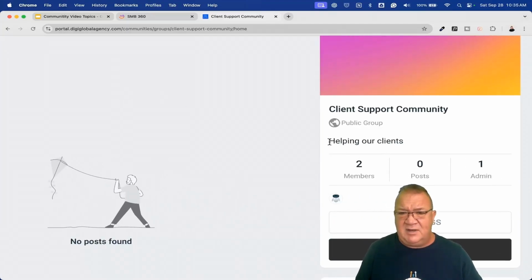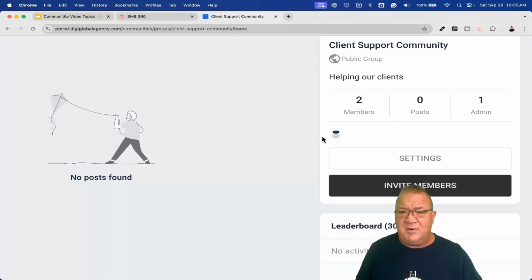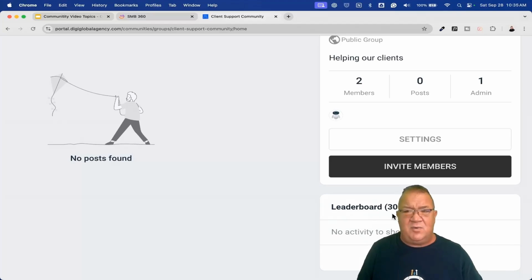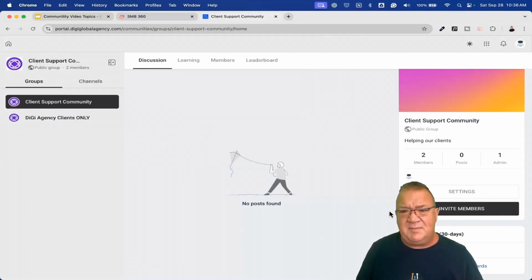Again, we have a little description helping our clients, the number of members, and our logo. Here are some of the settings. You can invite people, and then there's this nice little leaderboard. That's going to be a pretty cool thing. I first saw this in the school communities when I joined some of them a long time ago. I noticed there were leaderboards, and it's cool that those kinds of things are now inside of HighLevel, and I'm going to explain how they work and how you can use them as well. There's a lot of information that I'm excited to share with you. Right now, this is a way for you, as the person logged in, to go to groups and switch between different groups. That's what this is here for.